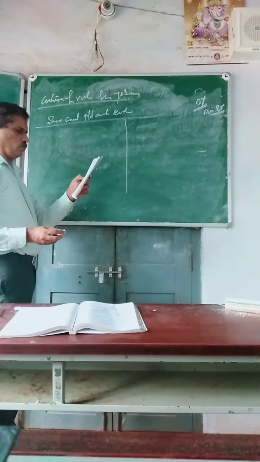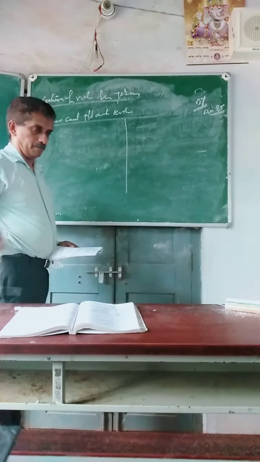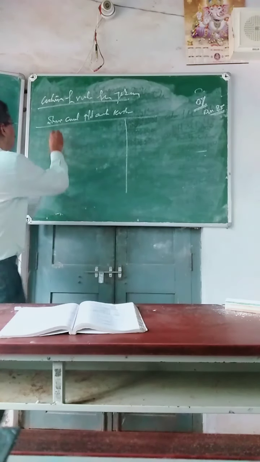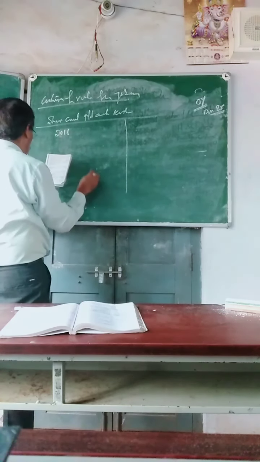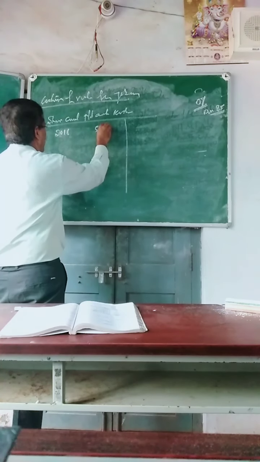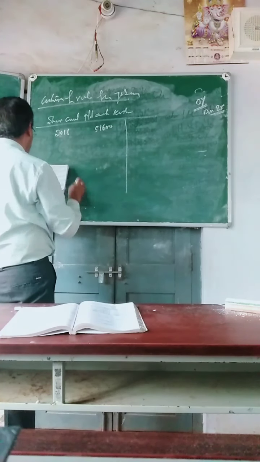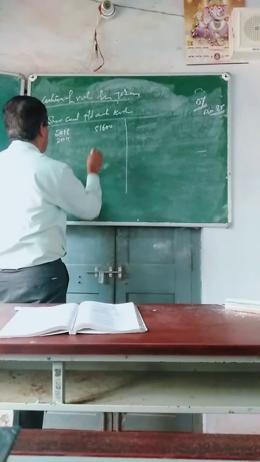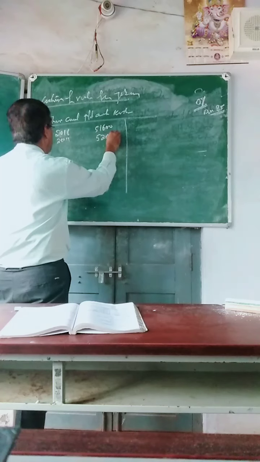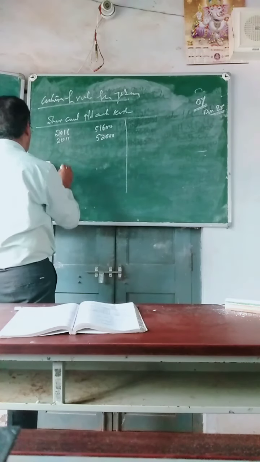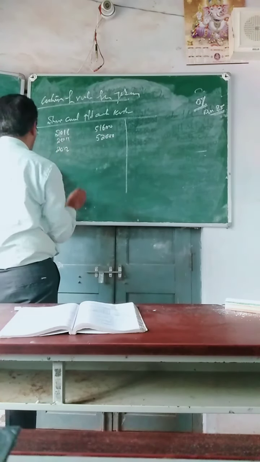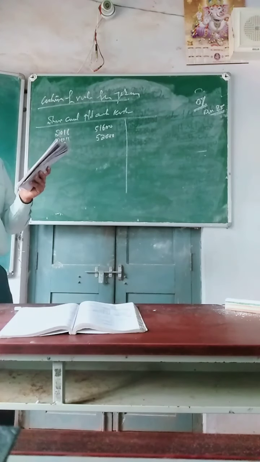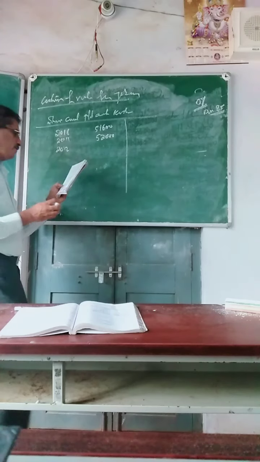First you are supposed to write the profit. 2010: 51,600. 2011: 52,000. 2012 is given as 51,650, but in this particular problem there are no bad debts, so directly 51,650 should be taken.